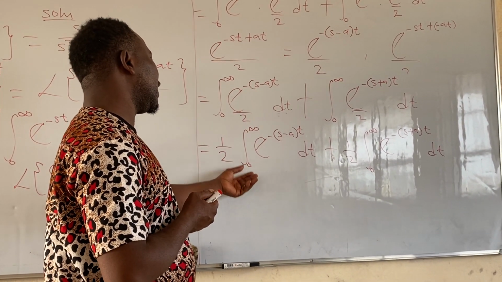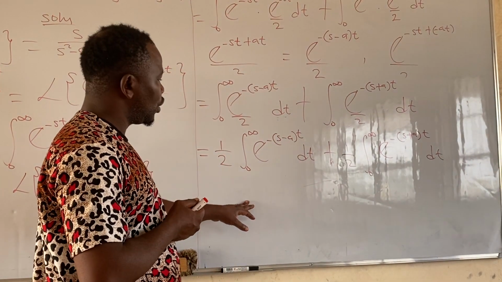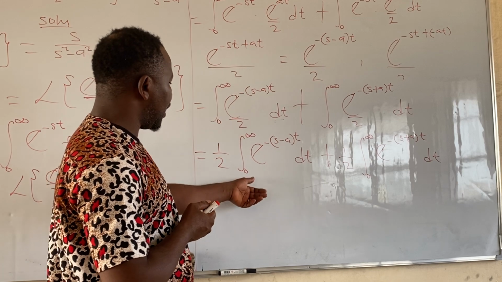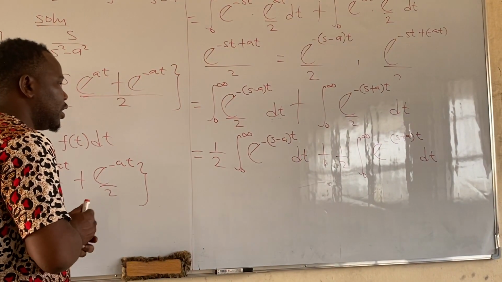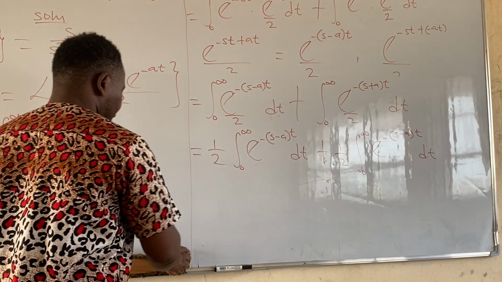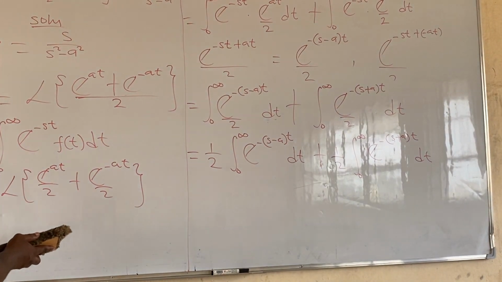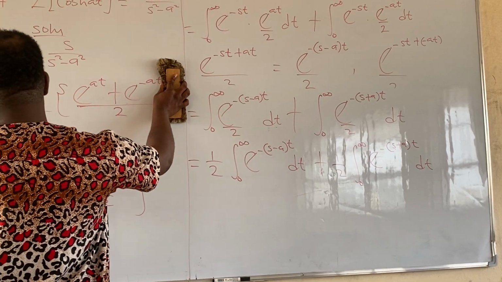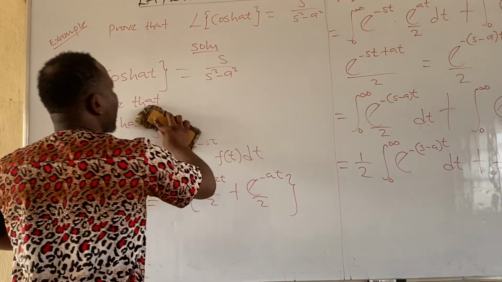Now, you know that these are definite integrals. You agree with me? Why is it a definite integral? Because we have here the lower limit and the upper limit. The lower limit is given as 0, while the upper limit is given as infinity. So they are called definite integrals. Is that clear? Okay, can I clean this part? Is it okay?